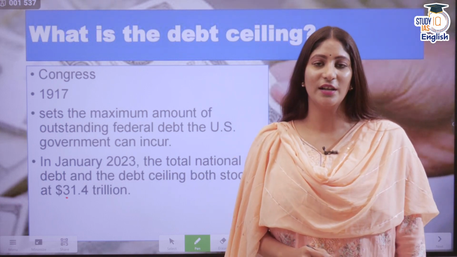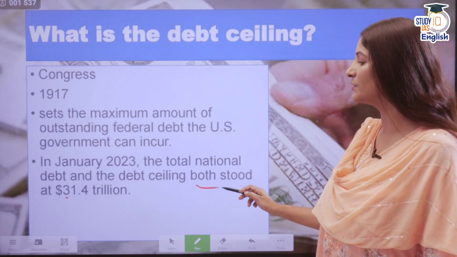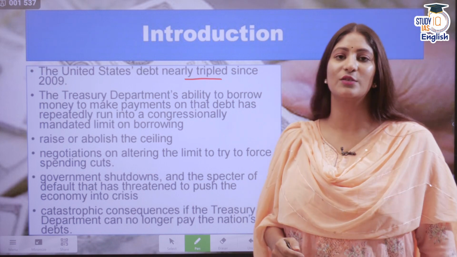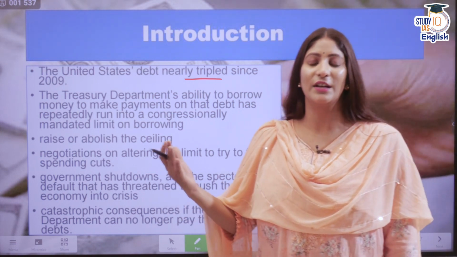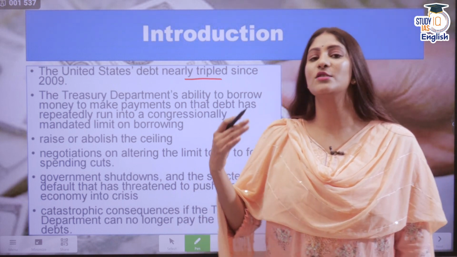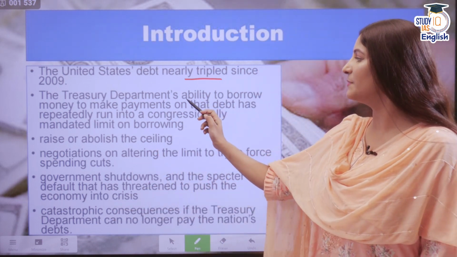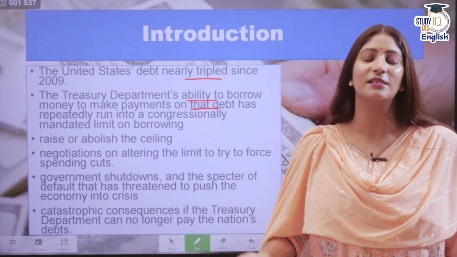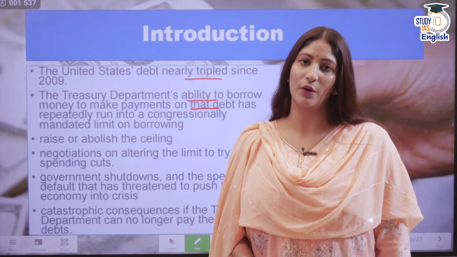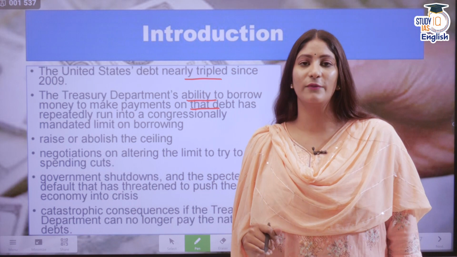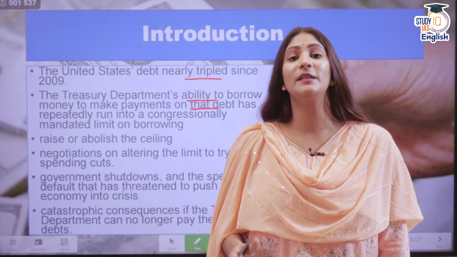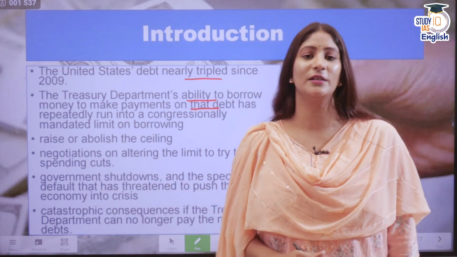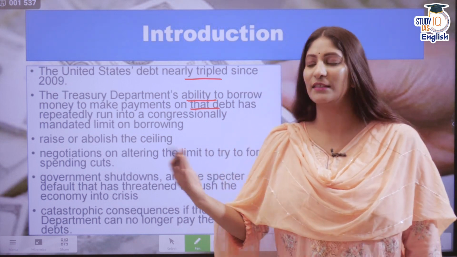In January 2023, the debt as well as the debt ceiling both stood at $31.4 trillion. And the United States debt has nearly tripled since 2009. The debts are increasing. The revenue, on the other hand, is not matching it enough. So the Treasury Department's ability to borrow money in order to make payments on that debt has repeatedly run into issues with the Congress. Because if I have a lot of loan on myself, now in order to pay the previous loan, I might again want to take a loan. And that has caused a lot of problems between the Treasury Department of the US government and the Congress.